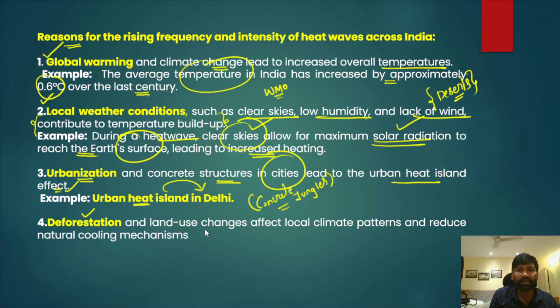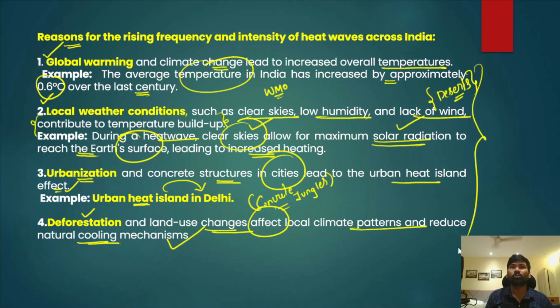Deforestation and land use changes are affecting local climate patterns and reducing natural cooling mechanisms. These are some of the factors responsible for heat wave like conditions or further increasing their intensity. Now, there is a set of measures that can be taken.